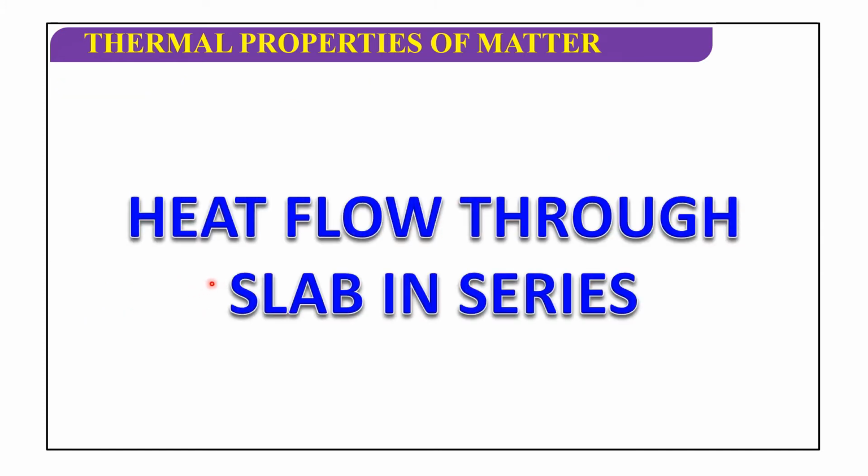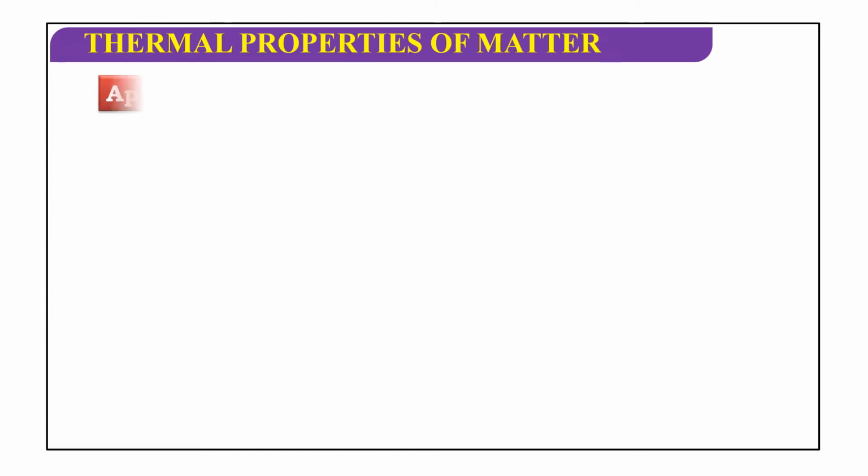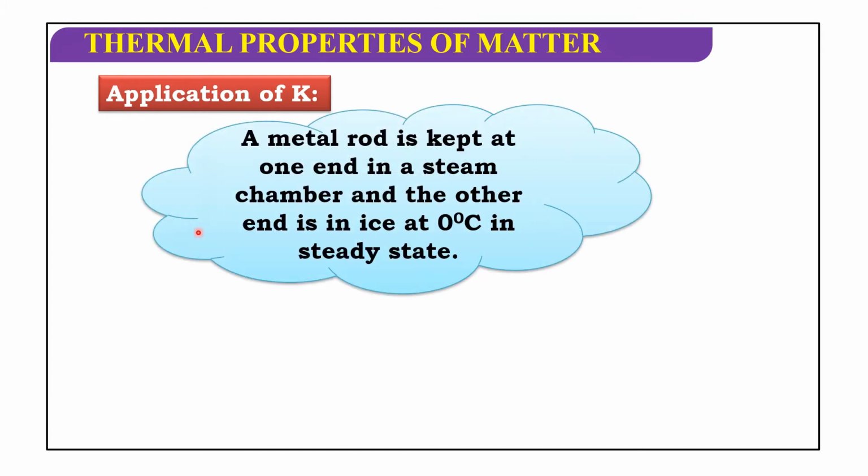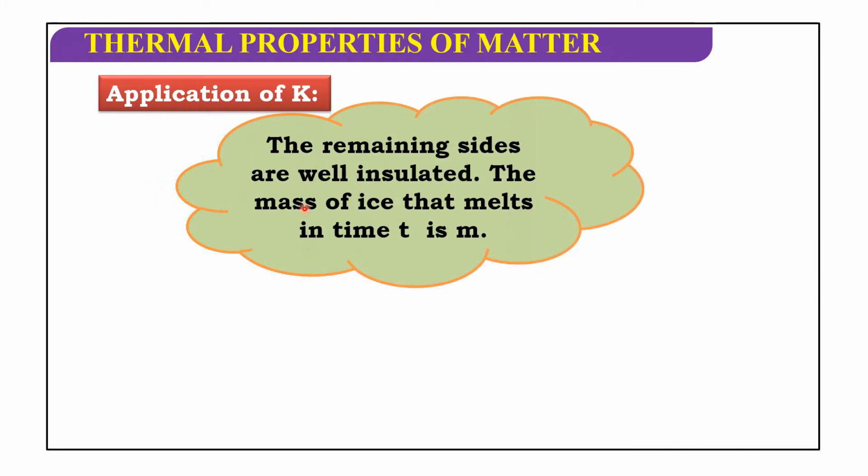Now we will discuss heat flow through slabs in series. Now we will discuss application of coefficient of thermal conductivity. A metal rod is kept with one end in a steam chamber and the other end in ice at 0 degree centigrade, in steady state. The remaining sides are well insulated. The mass of ice that melts in time t is m.